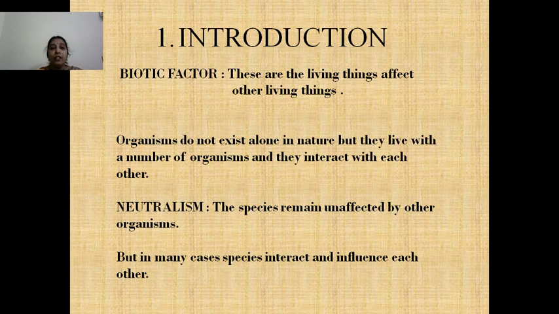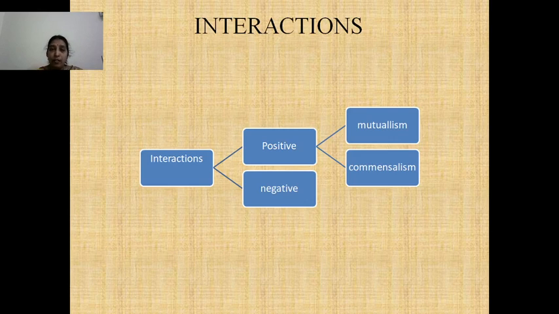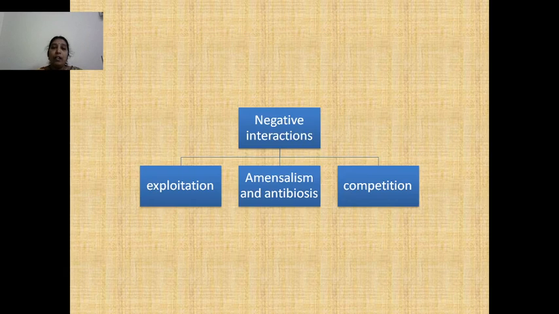In these interactions, some species get affected and some species do not get affected by other organisms. These interactions between the living things can be classified into two types. One is positive interaction and the other is negative interaction. In positive interaction, we discuss about mutualism and commensalism, whereas in negative interactions, we discuss about exploitation, amensalism and competition.